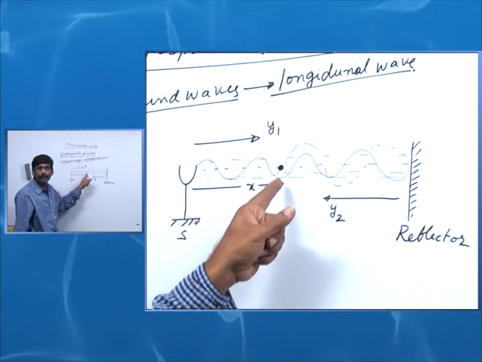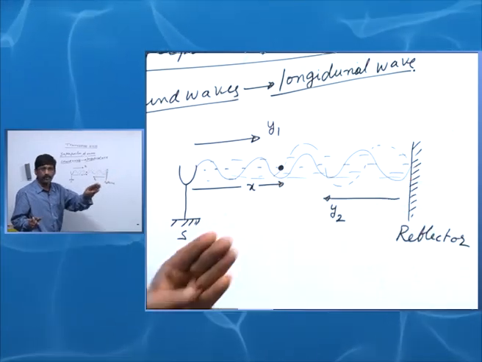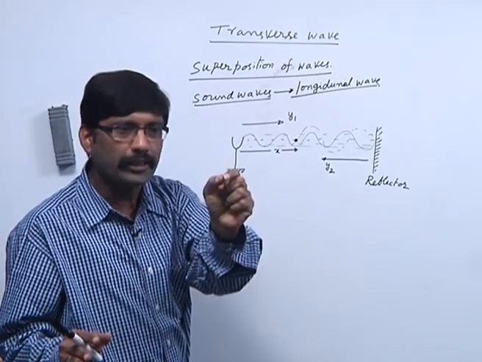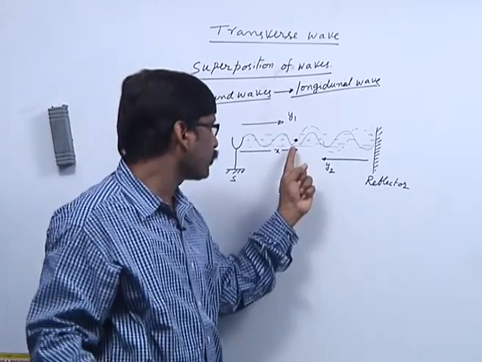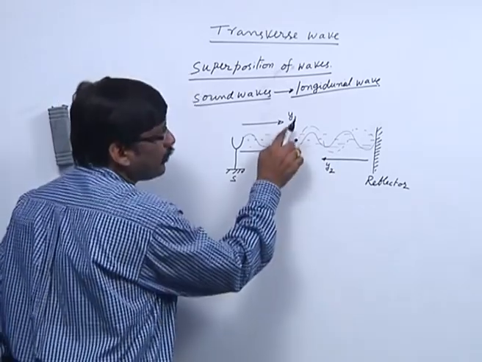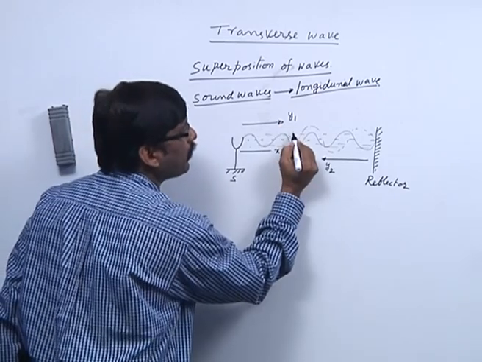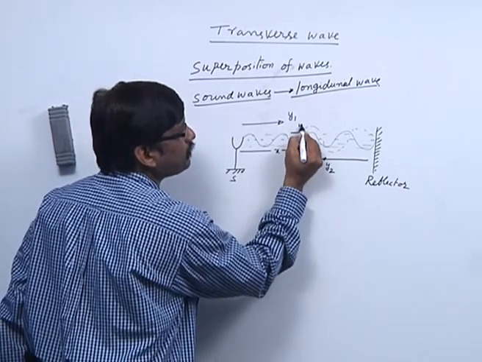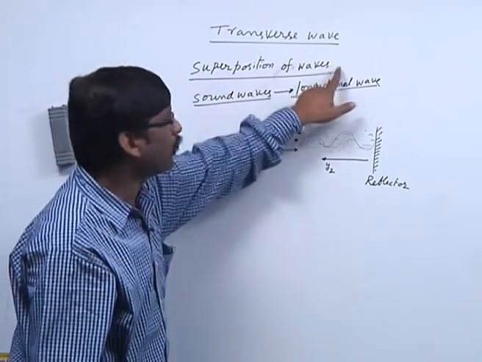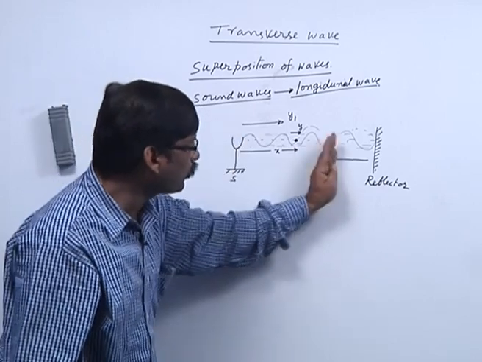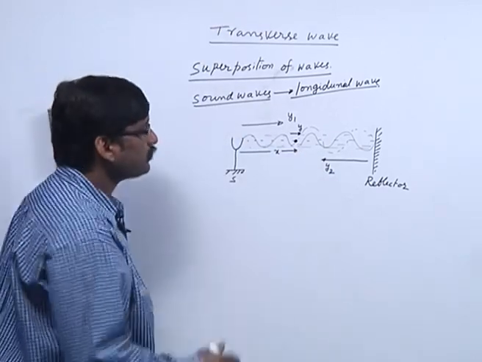When the reflector is not there, the particle is subjected to only one disturbance, but now there are two disturbances. So, the superposition of these two disturbances will decide the displacement of the particle. This phenomenon we usually call superposition of waves. Now, I am applying it for longitudinal waves, afterwards you can apply it for transverse waves also.